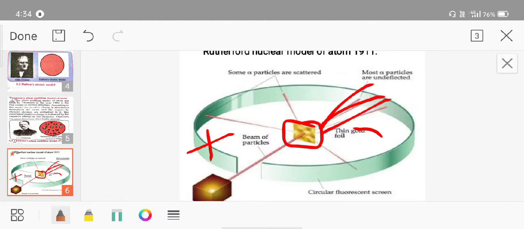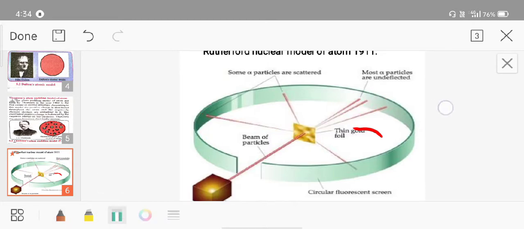Some obstacles are also present but very minute in number, so that's why some of the beam of particles is deflected by a large angle or by a small angle.